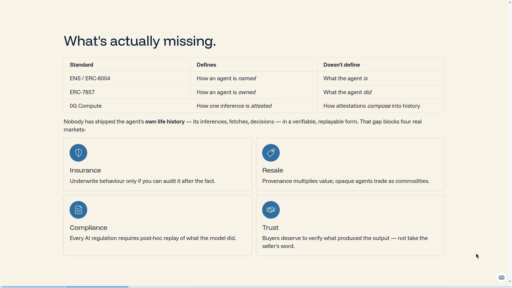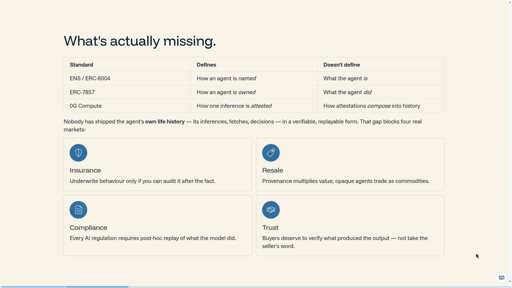3 standards already exist for AI agents on chain. None of them say what an agent actually is. ENS and ERC-8004, the on-chain identity registry for AI agents on Sepolia, together give an agent a name. ERC-7857, the new draft INFT standard, gives the agent a transferable container. And 0G compute attests one inference at a time, proving a single answer came from a sealed model. But none of them defines what the agent has done. Nobody has shipped the agent's own life history, its inferences, its tool calls, its decisions, in a verifiable, replayable form.